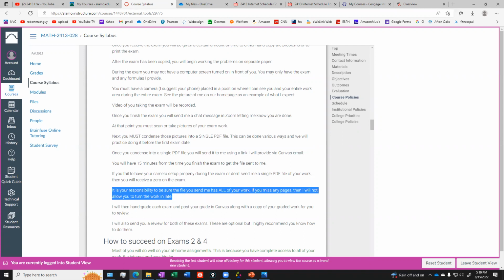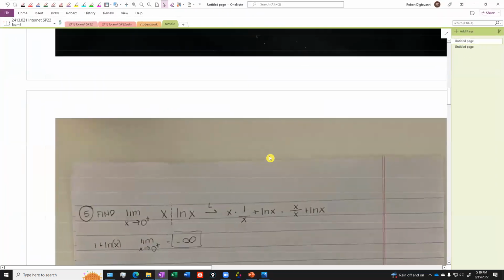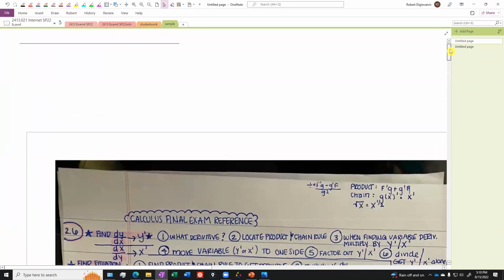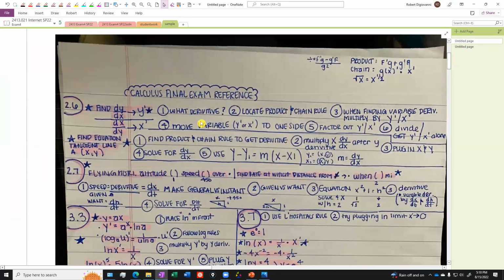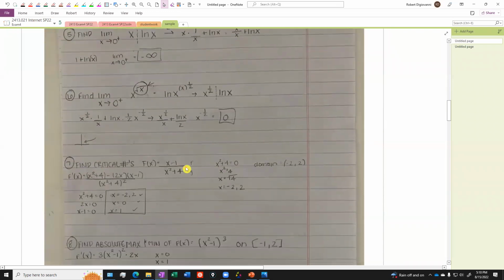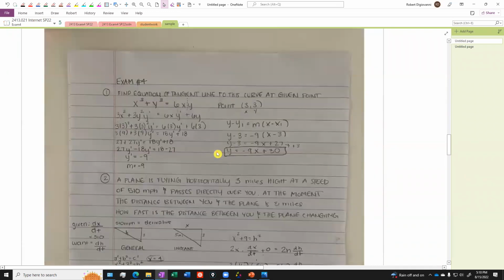I wanted to show you an example. I have an example here of 2 students. Here's a student that turned in some work to me. This is a test that they took and they uploaded it. I gave them the chance to use a cheat sheet, a little reference sheet. So there's my student's reference sheet. See how clear and clean that is? And then here's the student's work. I can very clearly see this, read it, no problems, right?